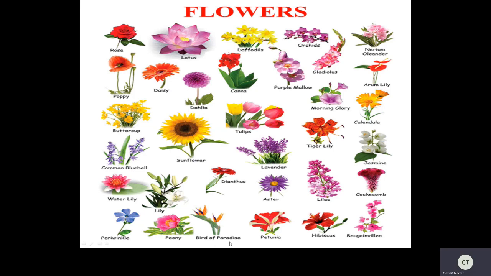peony, bird of paradise. It just looks like a bird, right? Yes. Petunia, hibiscus, bougainvillea. Paper flowers, we call it paper flowers, right? Bougainvillea. So just to see and understand that there are different kinds of flowers. Just to see these beautiful flowers, how nature gives us beautiful flowers. So today we are going to learn about different kinds of flowers, right?